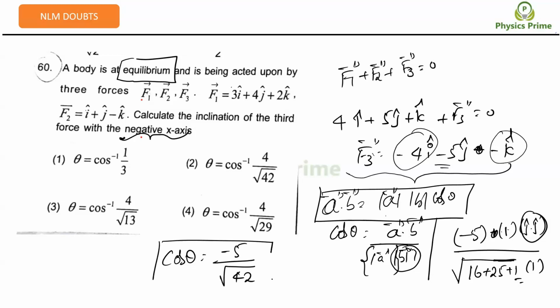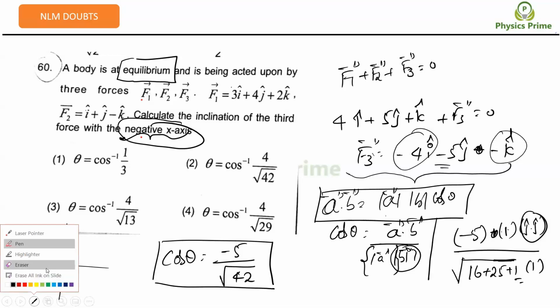But this is the angle made with which axis? Positive y-axis. Sorry. So the question is asking with the negative x-axis, right? Yes, sir. Or I did it with the y-axis. Shall we just change it? Okay, sir. Wait, I'll take the eraser.